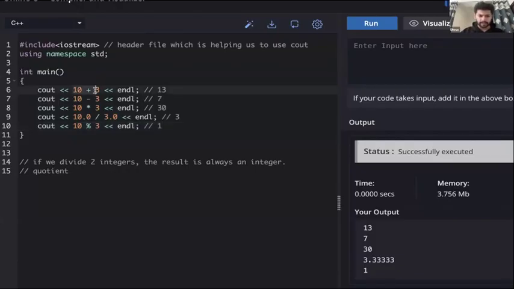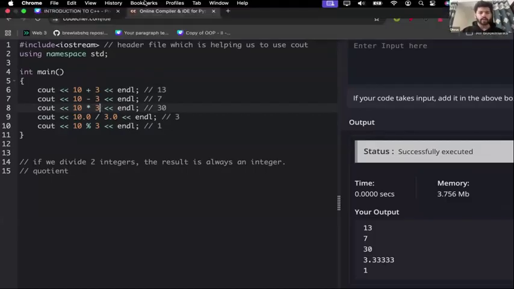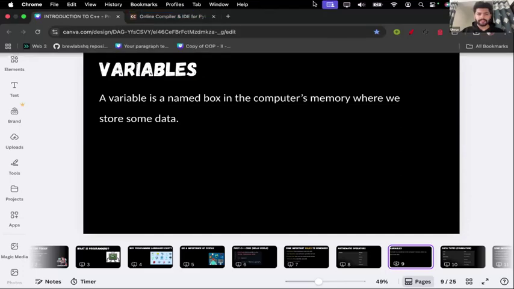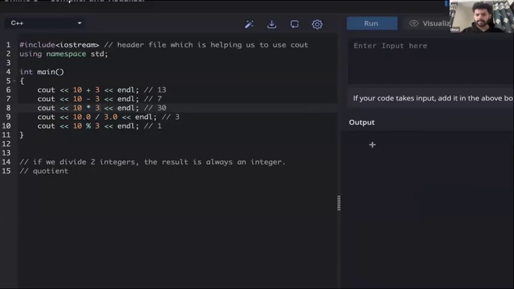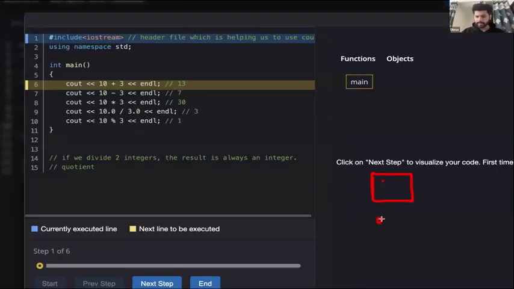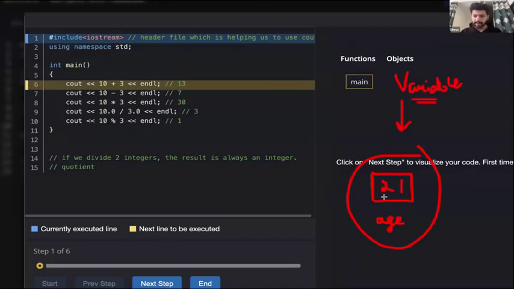Here we have done some calculation: 10 plus 3, 10 minus 3, 10 into 3. If we want our computer to remember something, in that case, we can create a box. We can create a box like this. Let's name it age. If we want to create a variable age, if you want to make sure the computer remembers our age, we can put, let's say, 21 here. This thing is known as a variable. If we want the computer to remember some information for us, we can store that in the computer's memory, in a variable.